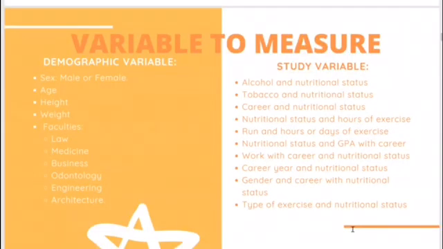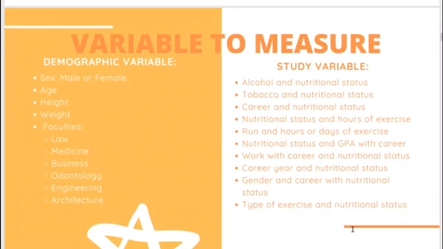In this study, we are going to divide the variables into two groups, demographic variables and study variables. In demographic variables, we have sex, age, height, weight, and faculties that are law, medicine, business, odontology, engineering, and architecture.